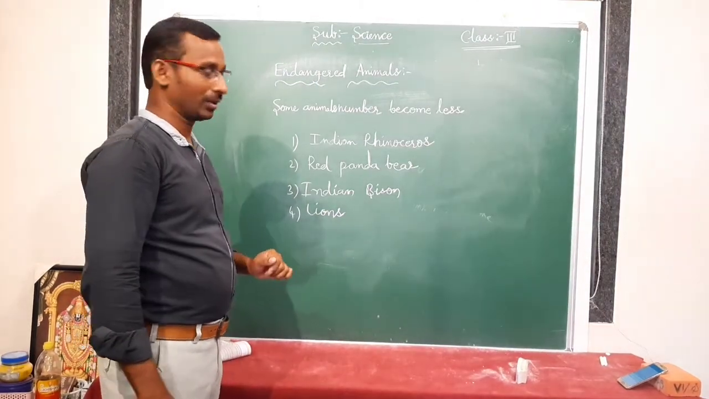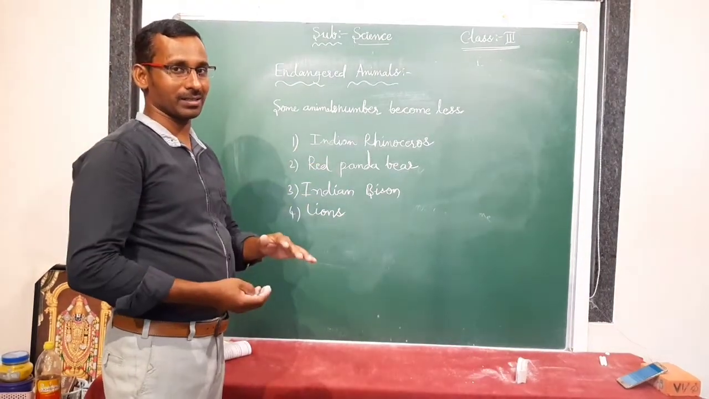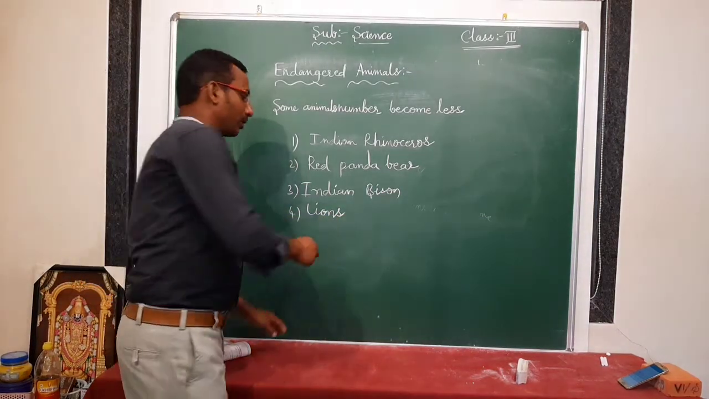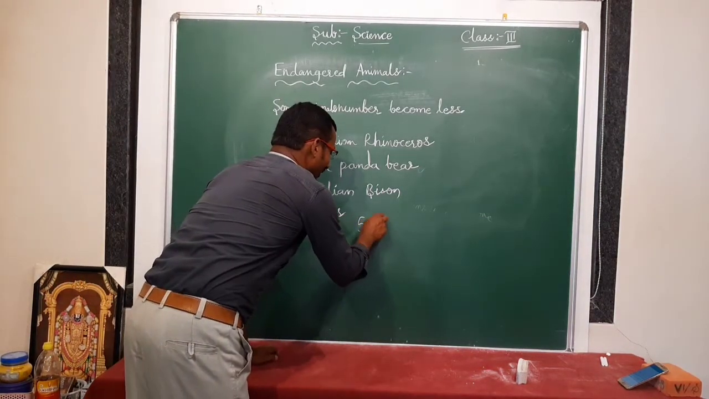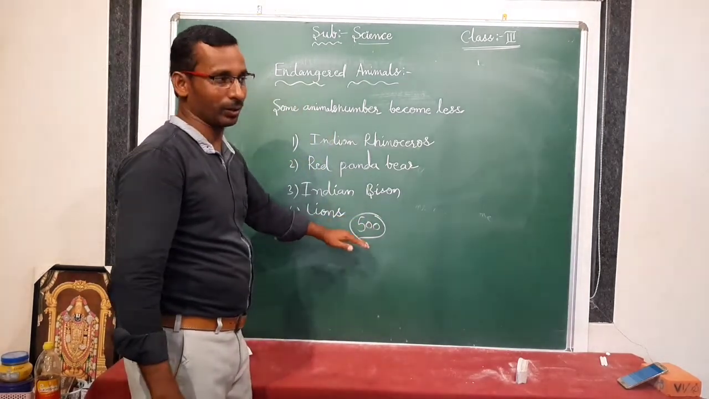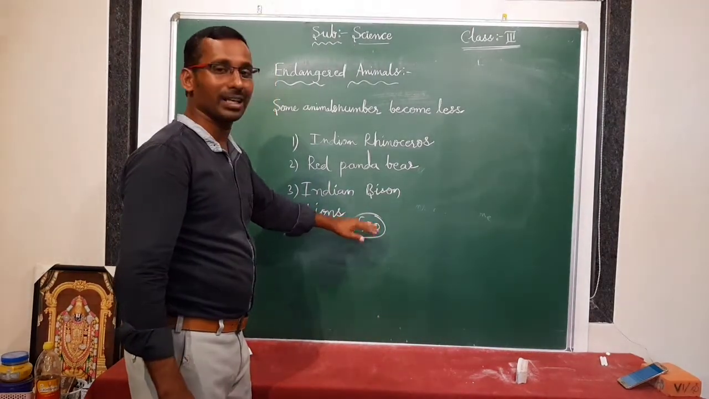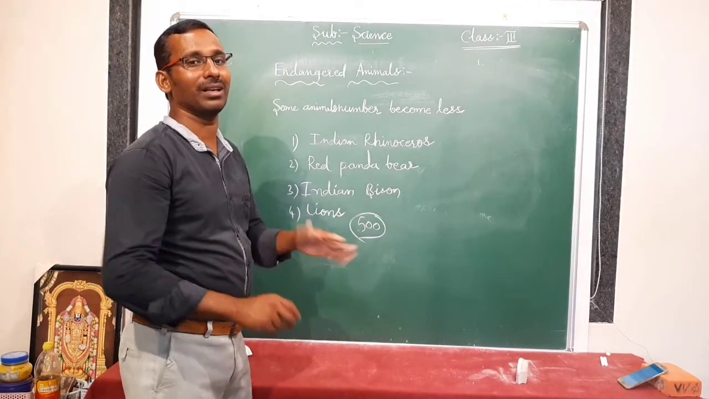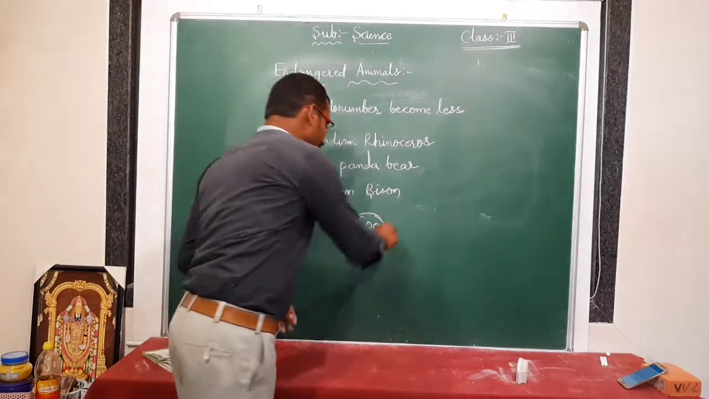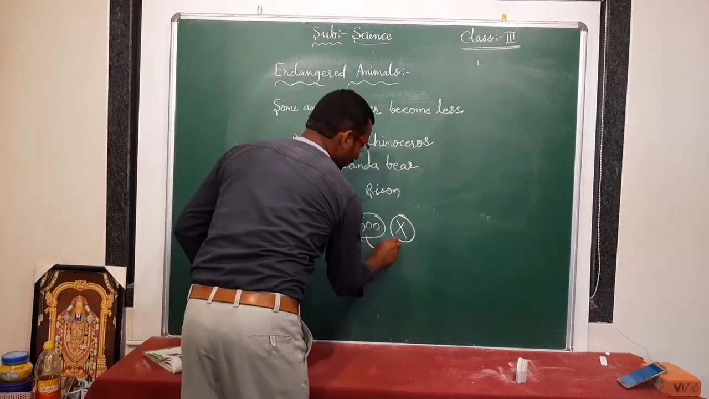Is it clear? Endangered animals means their number becomes less. Suppose 500 lions are there in India. Just think like that. Their number is decreasing slowly year by year. After 10 or 20 years, what will happen? This 500 will decrease and they will all die. There is no number, zero. This 500 number decreases and becomes zero.